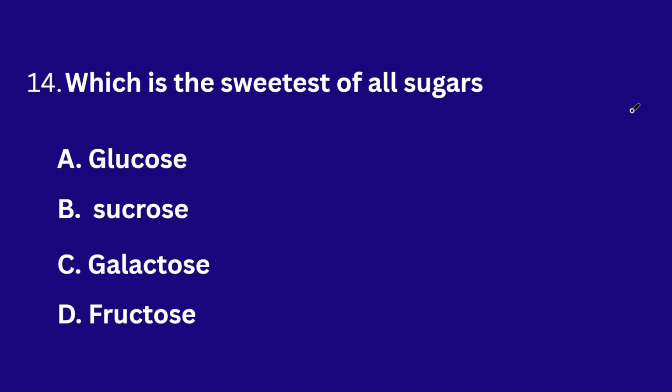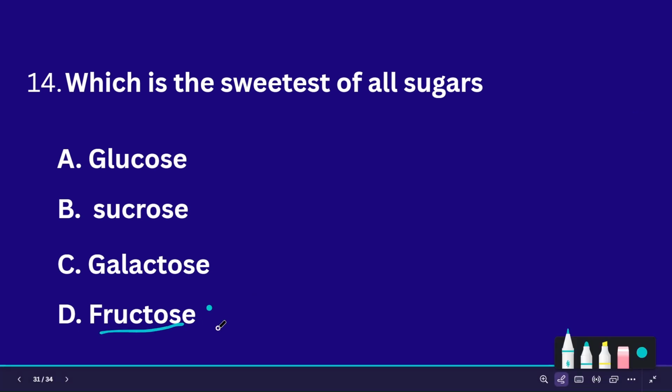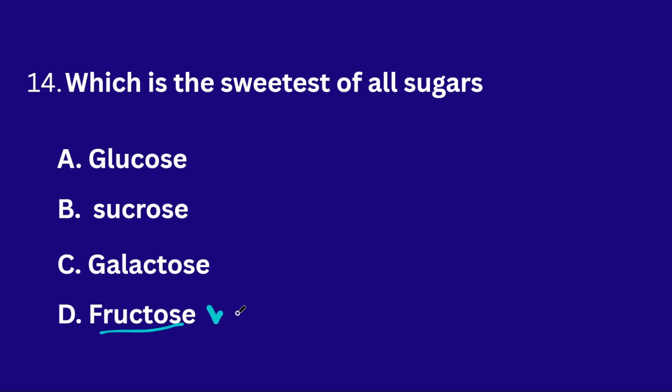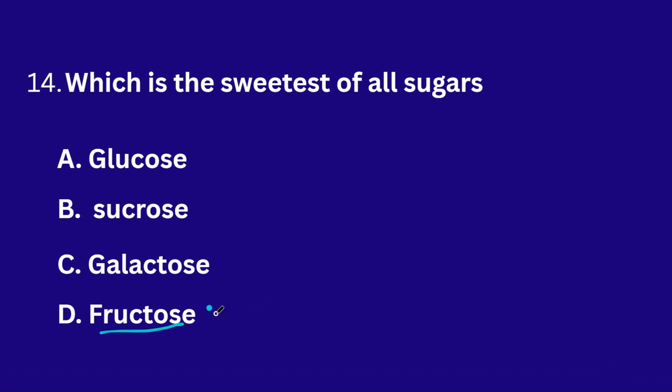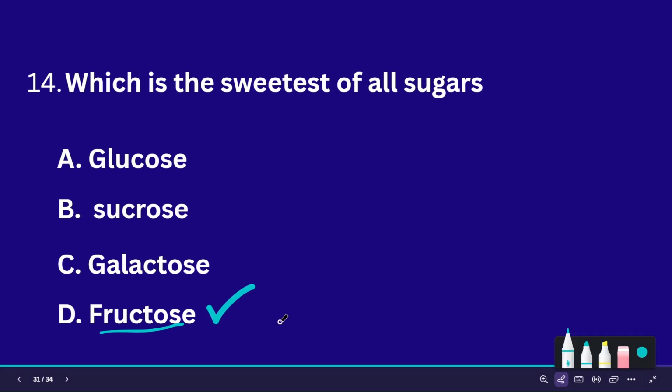That's it. Next, which is the sweetest of all the sugars? The sucrose is a sugar compound which is present in most of the fruits and different types of sweet fruits. Different types of fruits contain this specific sugar called fructose. This fructose is the sweetest one, and this fructose is also present in honey.